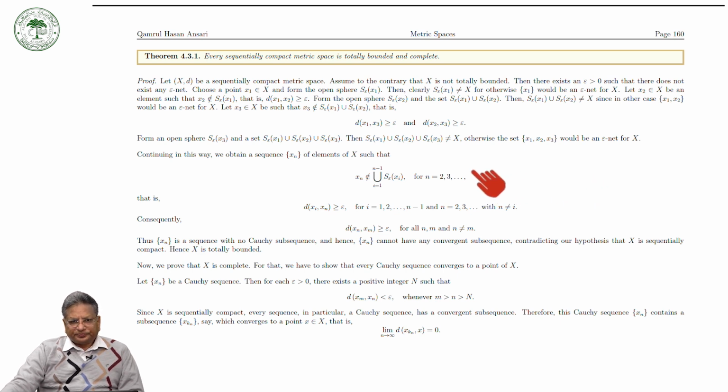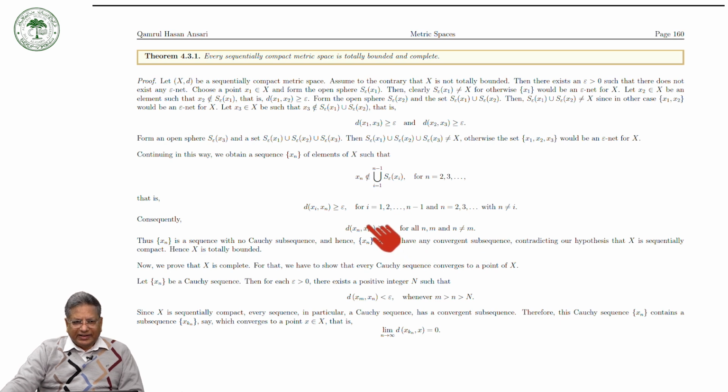Therefore, d(xi, xn) is greater than or equal to epsilon for all i from 1 to n minus 1. Consequently, d(xn, xm) is greater than or equal to epsilon for all m not equal to n.